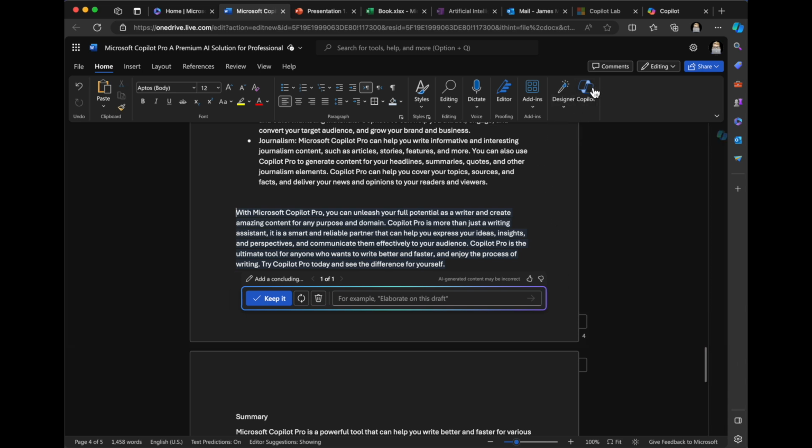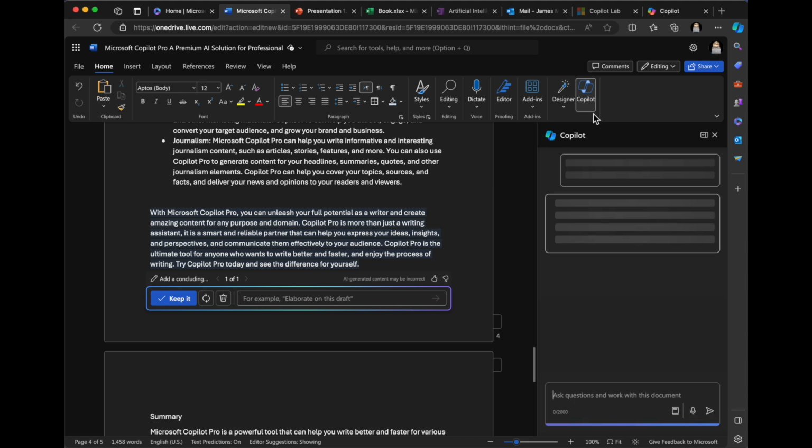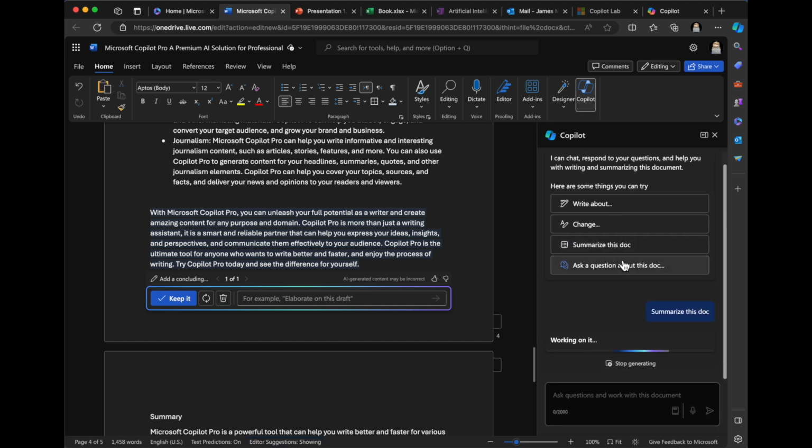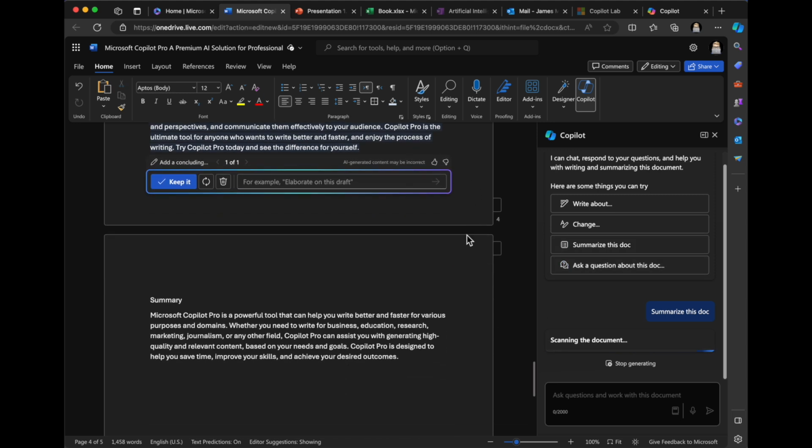So I'm going to click the Copilot icon up here, and this brings up this sidebar with the document. Here's something you can try: write about, change, or summarize this document, which I actually already did here. Let's click on it and see what it does, because it's going to pull the summary off here at the side, and let's see how much that matches the summary that I generated inside the document.